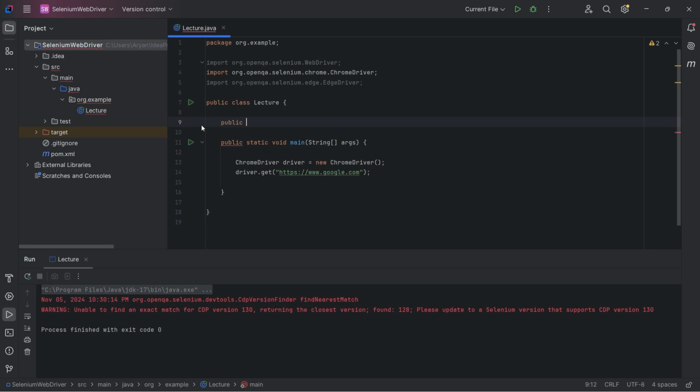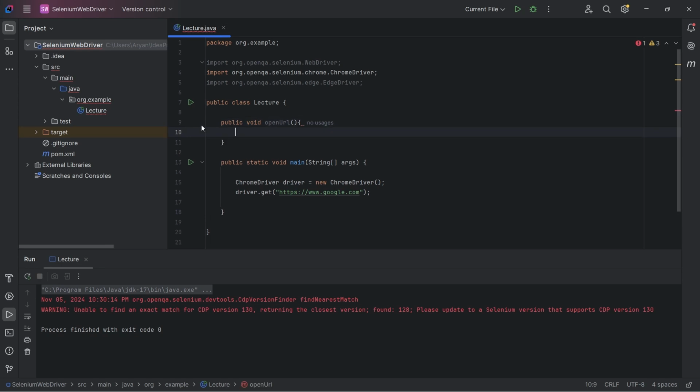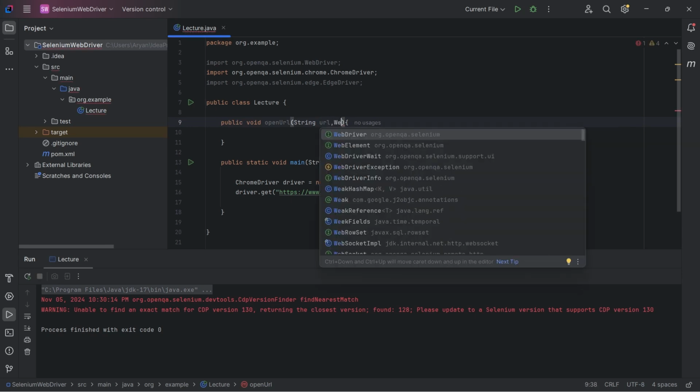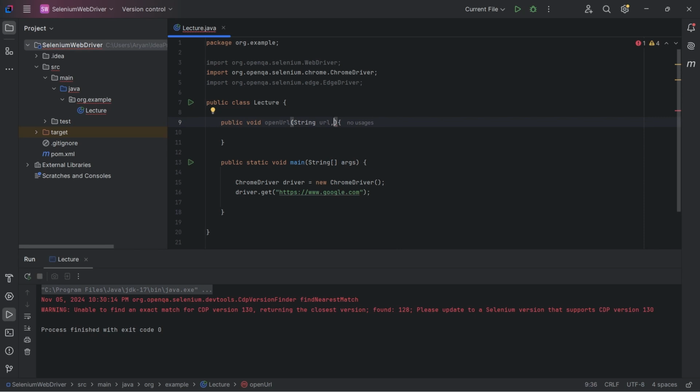Suppose I created a function, public void openURL, and this function will help me open a URL. To open a URL, I want one thing, that is the URL itself that I want to open. The user will give me this URL, and the other thing I want is a driver instance.